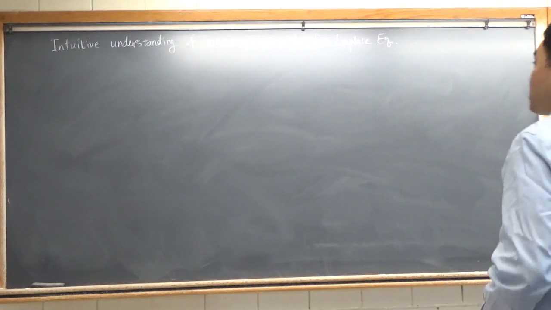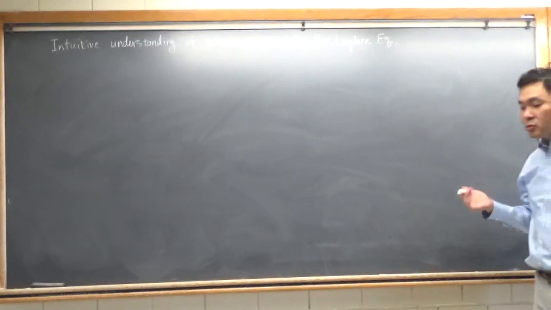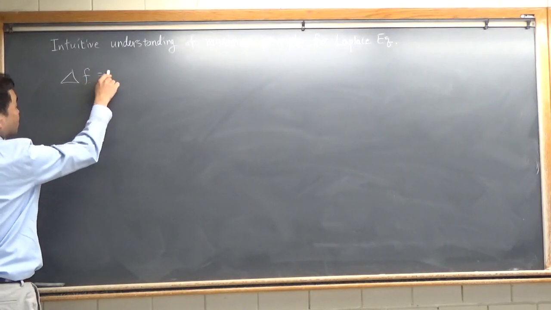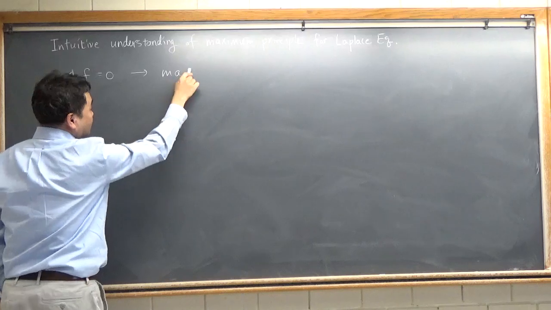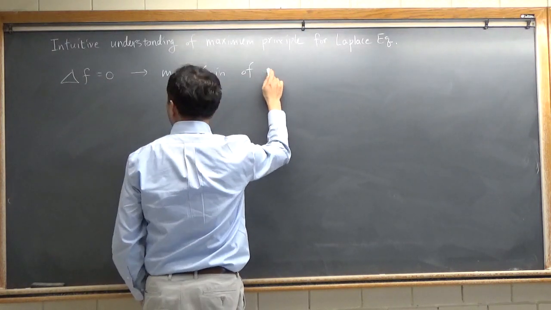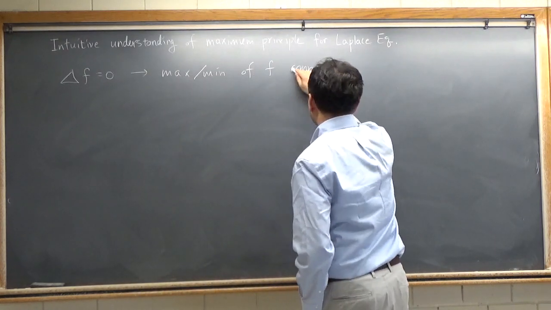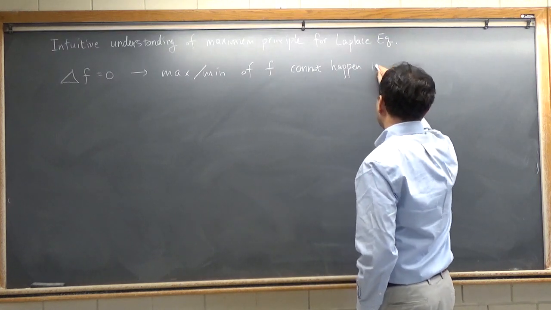Okay, last time I proved the Laplace equation's maximum principle, whose statement was that if you have Laplacian of f equal to 0, then max and min of f cannot happen in the interior.